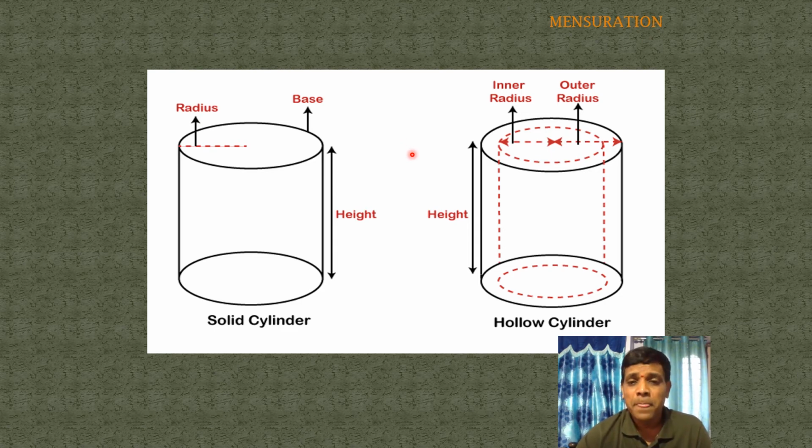It contains two surfaces: inner surface area and outer surface area, inner volume and outer volume. Are you clear? A hollow cylinder contains inner surface area, outer surface area, inner volume, outer volume, and thickness also. Are you clear? So coming to discuss the formulas for a hollow cylinder.